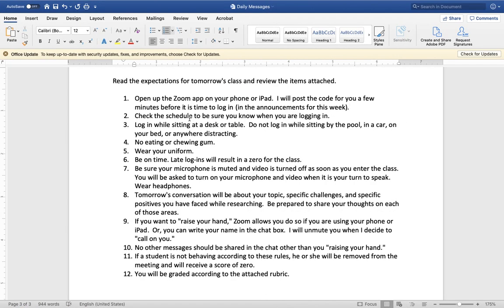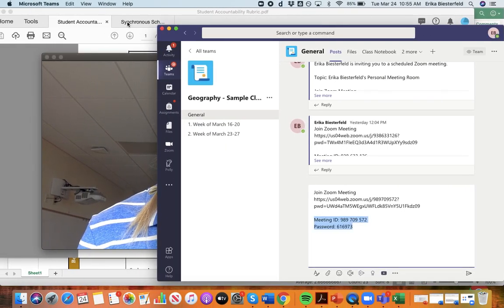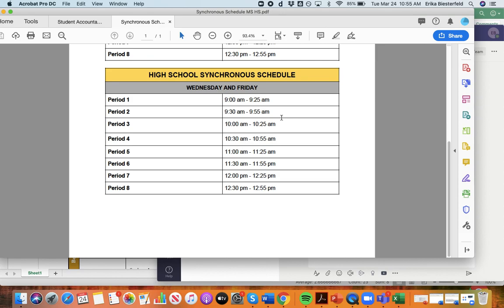Next, check the schedule to be sure you know when you're logging in. I will attach the schedule so you can see that here. Your schedule is according to these time slots.